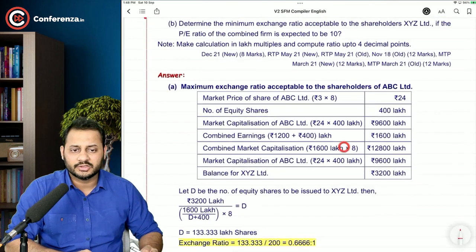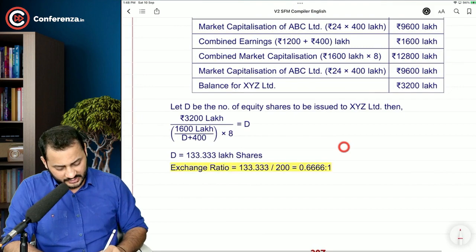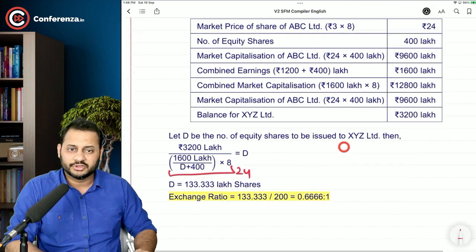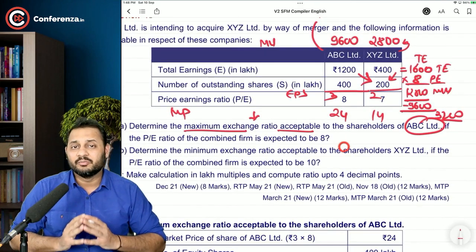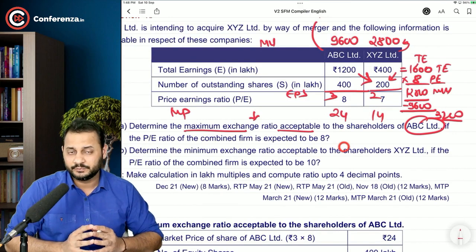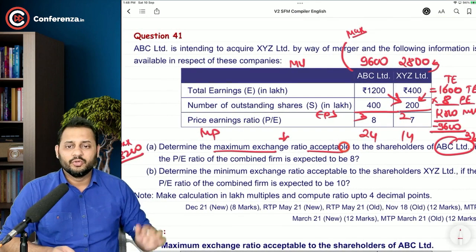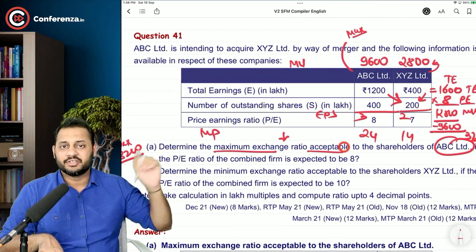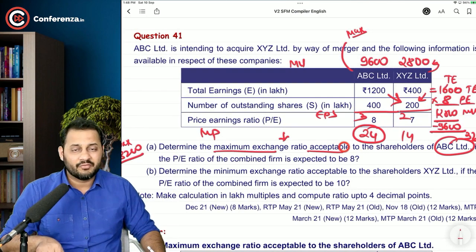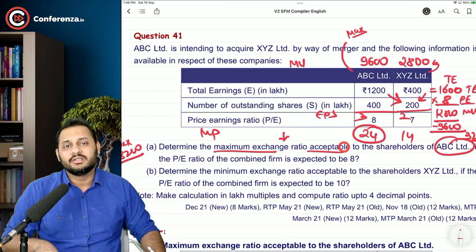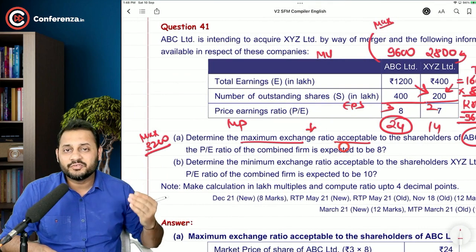Let me just go through the answer. See, 133. This is a different formula, but this entire thing comes to 24 only, which is already there. We have to keep our market price constant after merger as well, because we want our value of 9,600 to be as it is after merger. All in all, if we don't want to lose anything, the market price of our share should not go below 24. After merger the market value should be 24. That's it. So the 3,200 that we can distribute divided by 24 will be the number of shares that we can distribute to them.